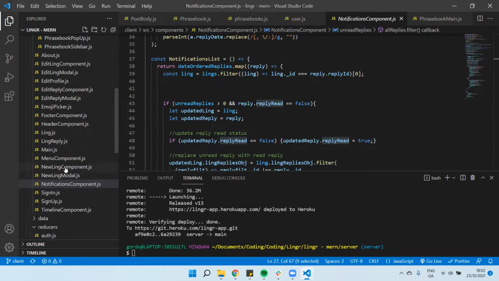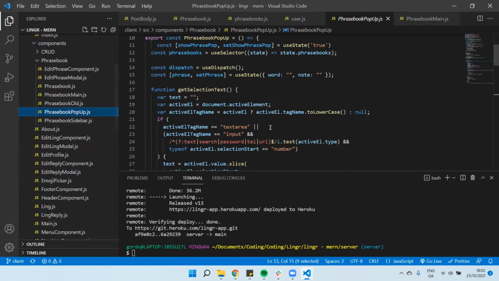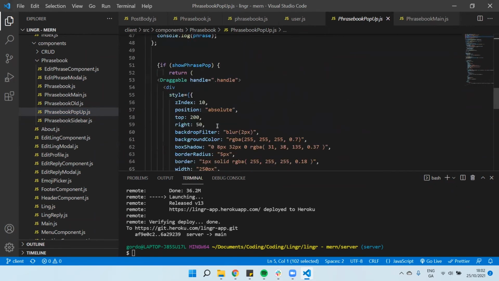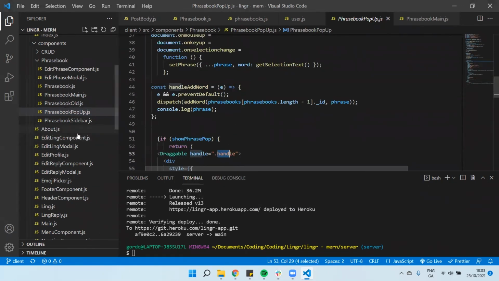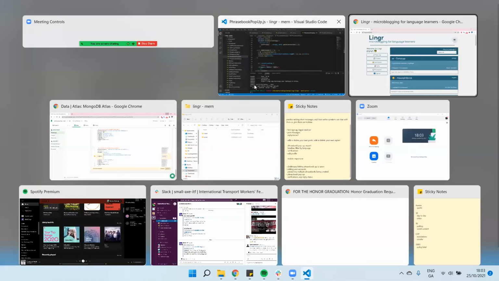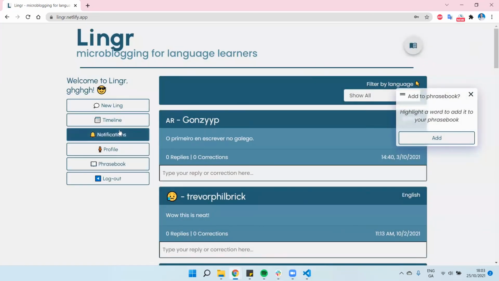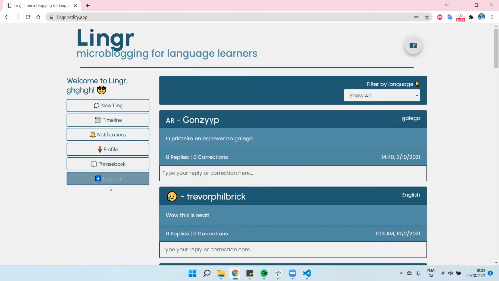One other thing that was particularly difficult was the phrasebook pop-up. I spent a lot of time working around with it, and in the end, I found a package called React Draggable, which made it really easy. You just wrap it in this, and you can name what you want to be the handle. I wasn't quite sure where to put it. I wanted to make sure that it showed wherever you were. So if you show the pop-up and then move about to different tabs, it's still there. The solution I came up with was putting that in the header. So that worked really well.